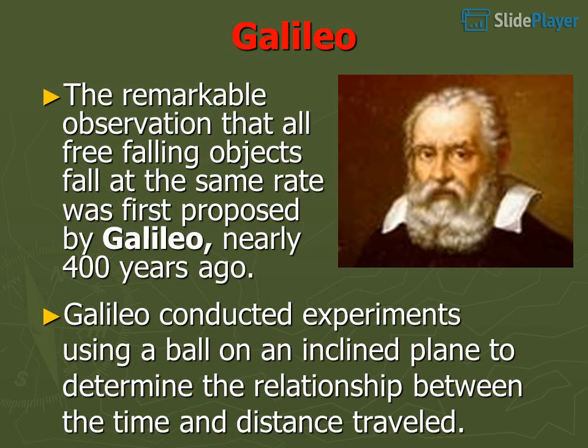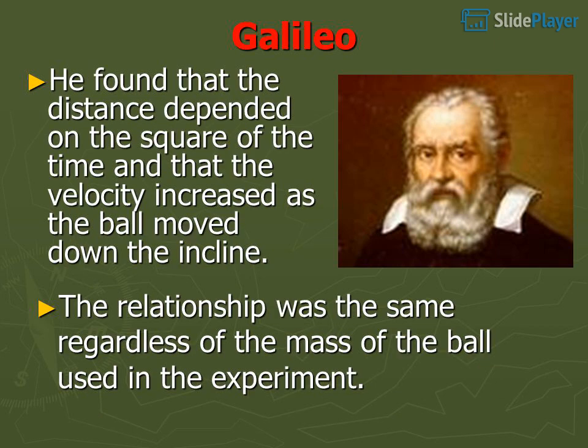Galileo. The remarkable observation that all free falling objects fall at the same rate was first proposed by Galileo nearly 400 years ago. Galileo conducted experiments using a ball on an inclined plane to determine the relationship between the time and distance traveled. He found that the distance depended on the square of the time and that the velocity increased as the ball moved down the incline. The relationship was the same regardless of the mass of the ball used in the experiment.